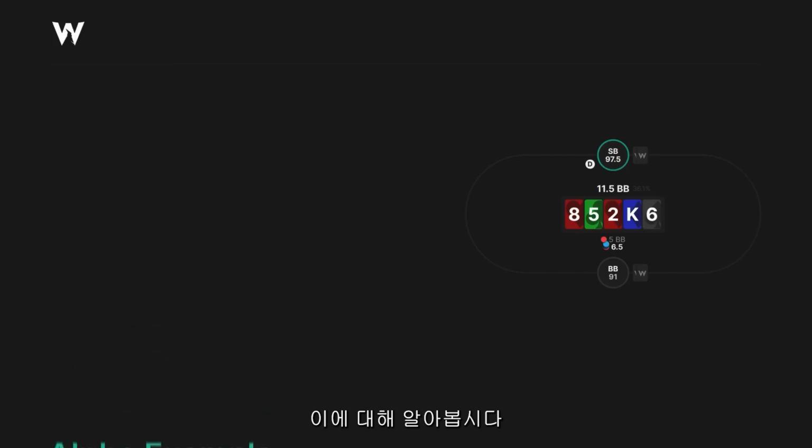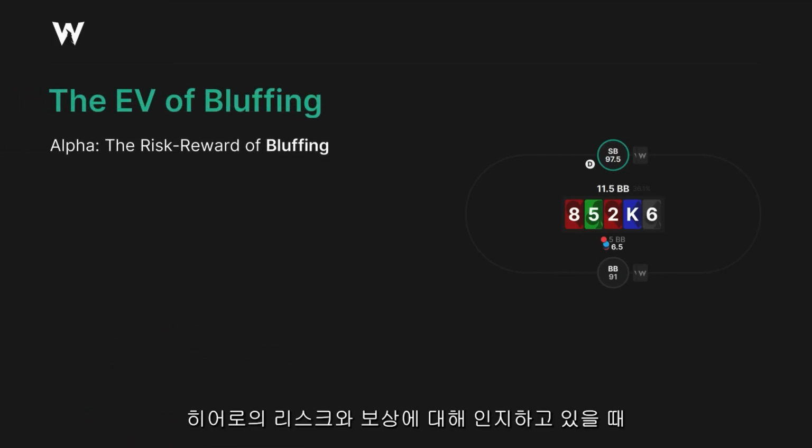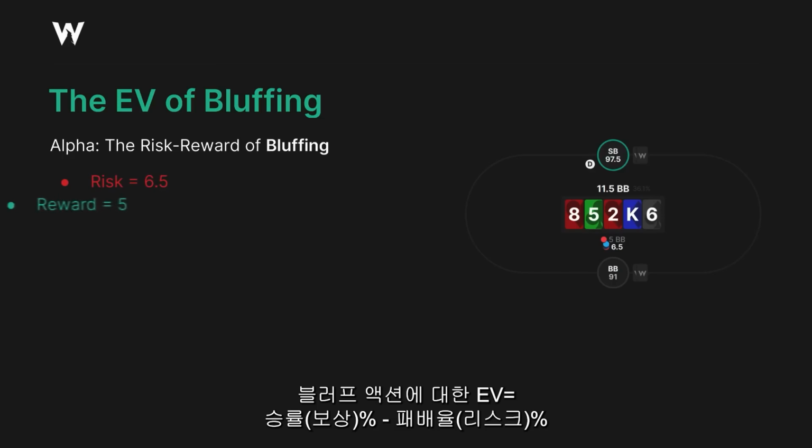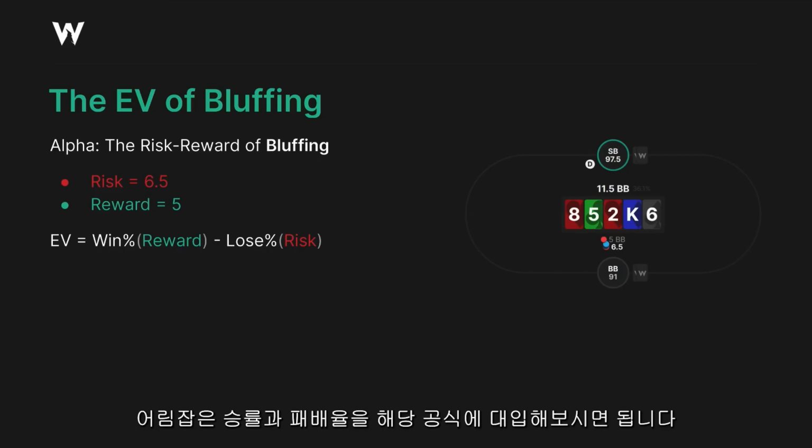Well, let's find out. We can also plug this in to an expected value equation. So the expected value of bluffing, again, we know the risk, we know the reward. It's the win percentage times the reward, subtract the lose percentage times the risk. If you want to figure out exactly how much money you're going to make and you have some estimates for win and lose percentage, well, you can plug this in.